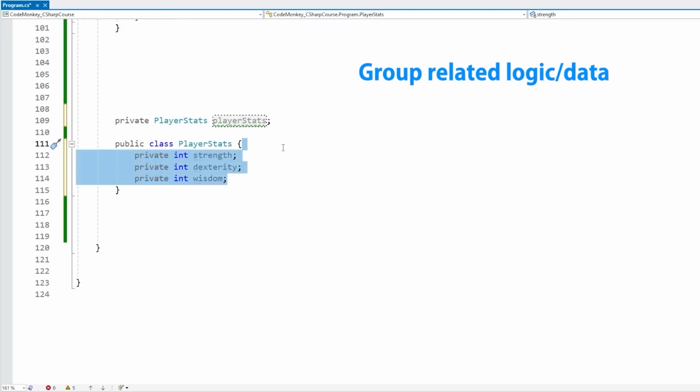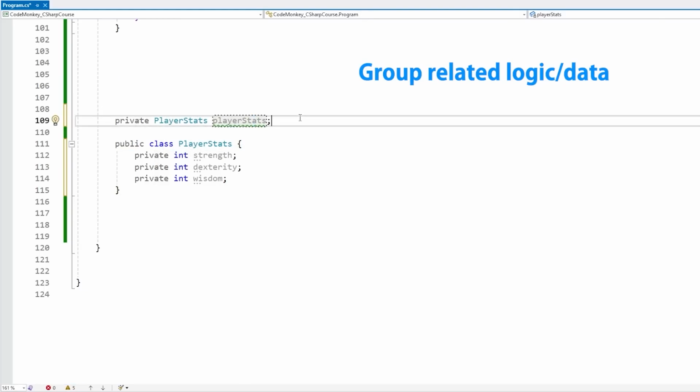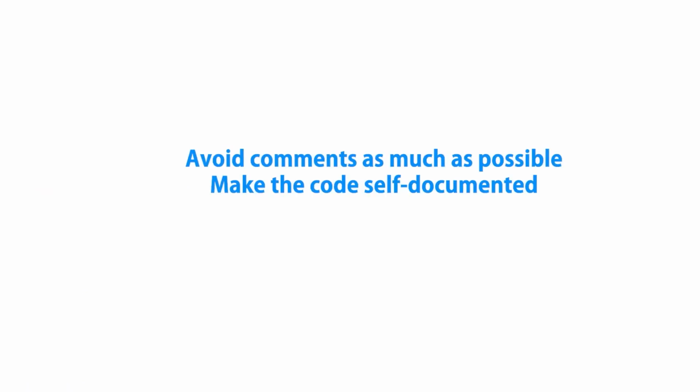That way, data that belongs together is actually together. This simplifies things and makes it quite easier to understand. In terms of comments, the guidelines are the ones that I already mentioned in the comments lecture. In general, you should avoid using comments. If you need a comment, before you actually write that comment, see if you couldn't just rename some variables to make the code intent a bit more clear.